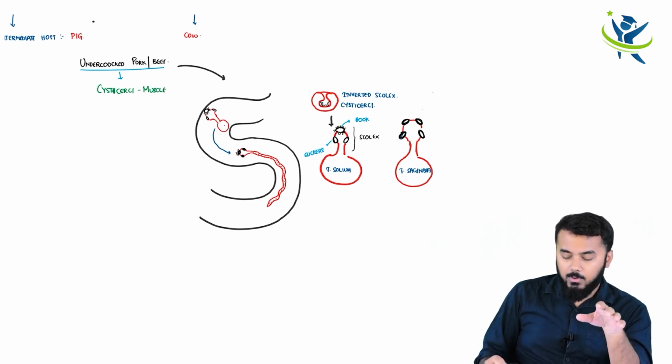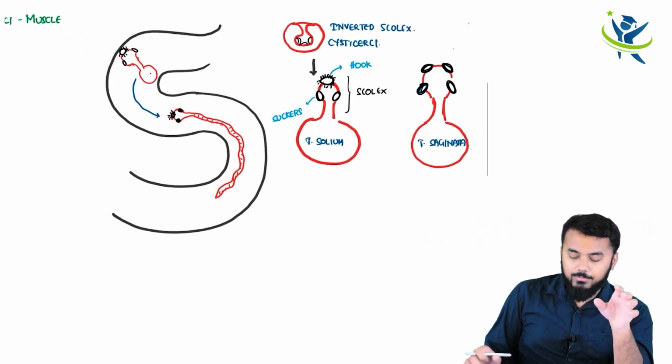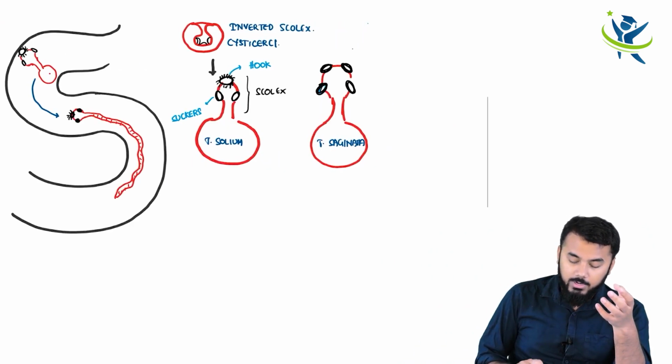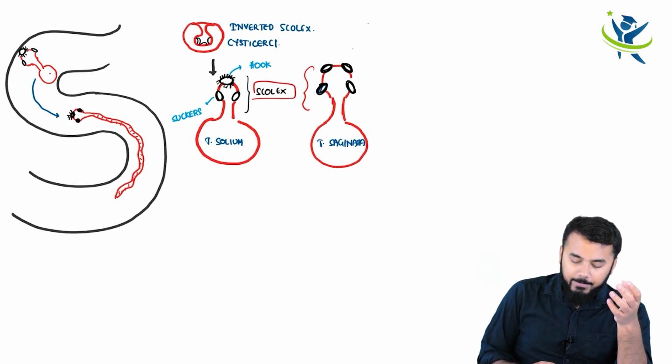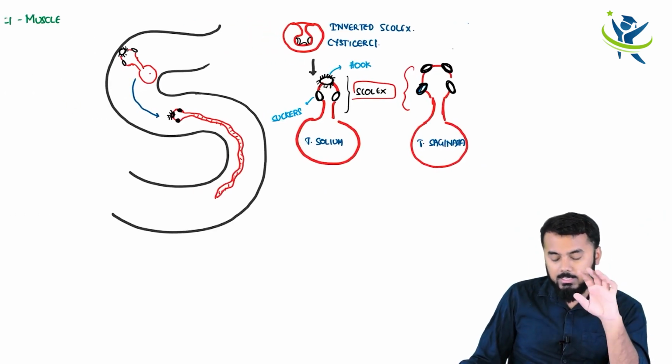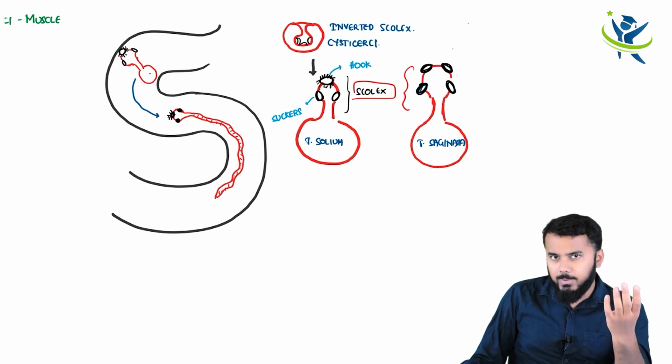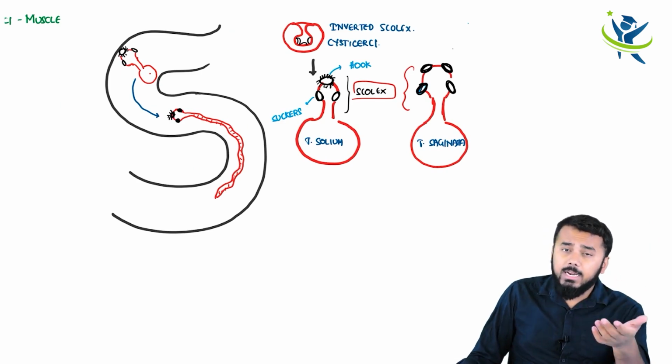Within the small intestine, with the help of the scolex, the Taenia solium as well as Taenia saginata get attached. If he has eaten undercooked pork, Taenia solium will attach. If he has eaten undercooked beef, Taenia saginata will attach.